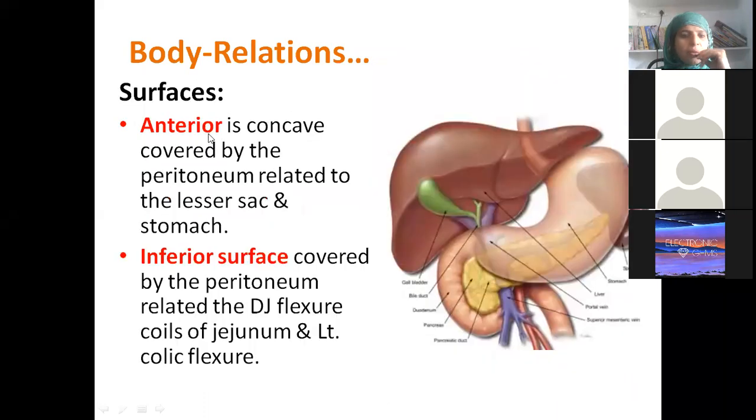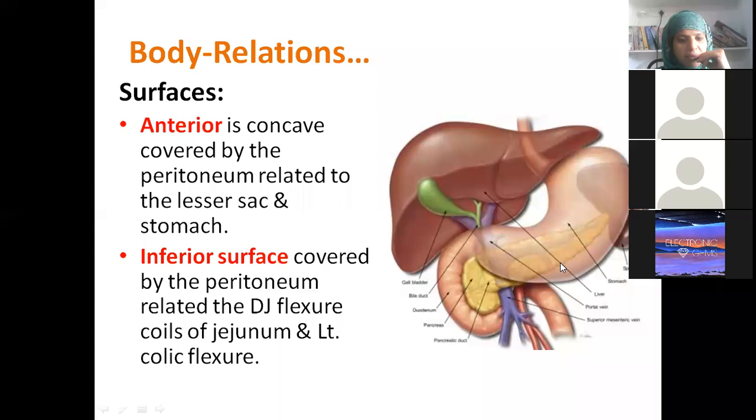Then, now coming to the surfaces. The anterior surface is concave, and we know it is covered with the peritoneum. As Imad was telling us, anteriorly it is related to the stomach and lesser sac, because behind these two structures only we get the pancreas. Then we have the inferior surface, the one which is pointing downwards.